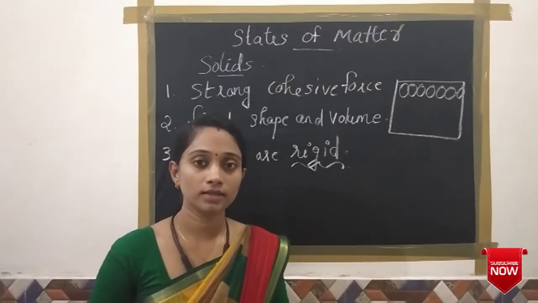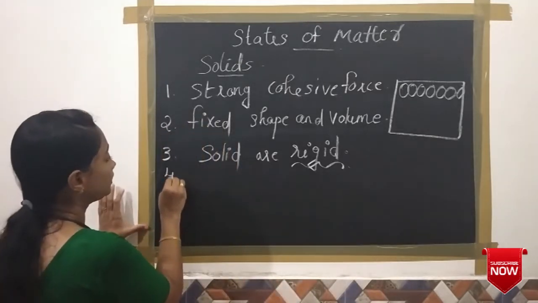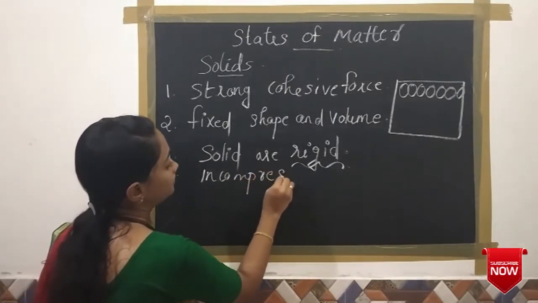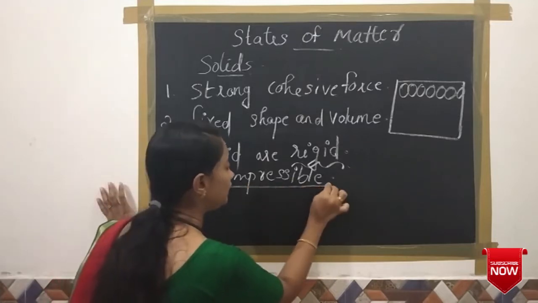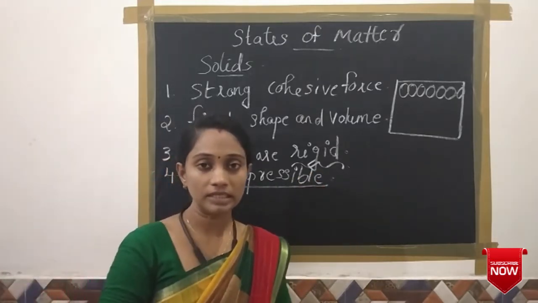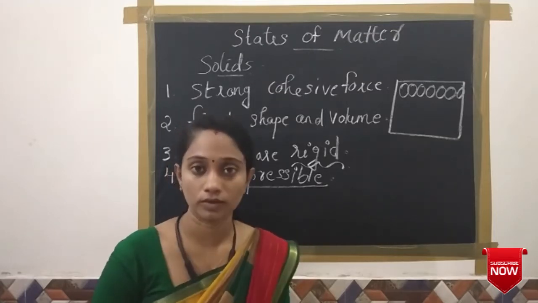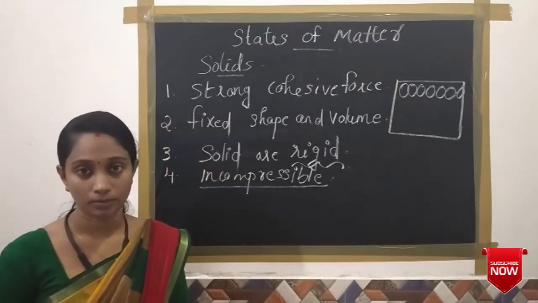And the fourth one is that solids are incompressible. What do you mean by incompressibility? Compressibility means a tendency to squeeze under an applied force. So we can say solids cannot be compressed.